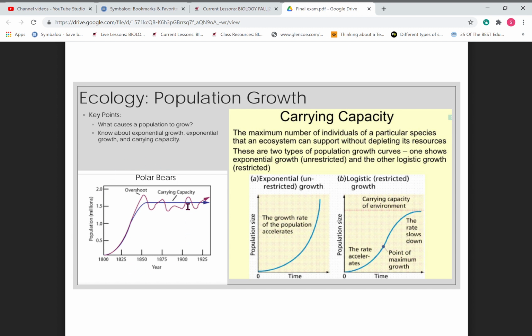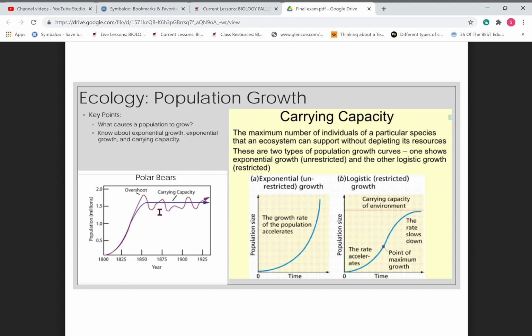So here's an example of polar bears. You may see a graph like this. The red line is going to be the polar bear population. It's going over time, over years, and the population of them. And what happens is this curve here is the carrying capacity, which means it's how many resources are available based upon the animals consuming them. So if they are consuming above that line, it's saying that they're way off and they have too much population in order to continue that level.